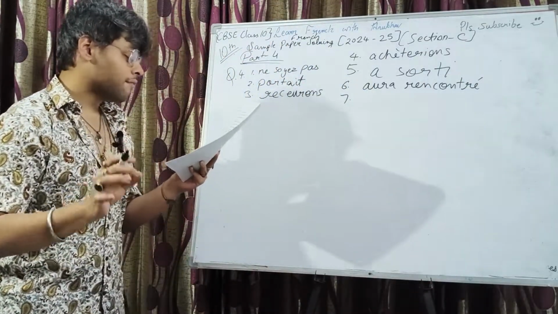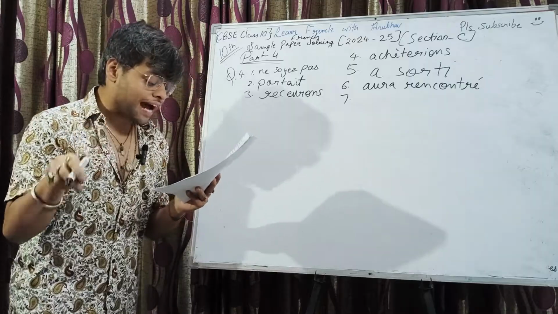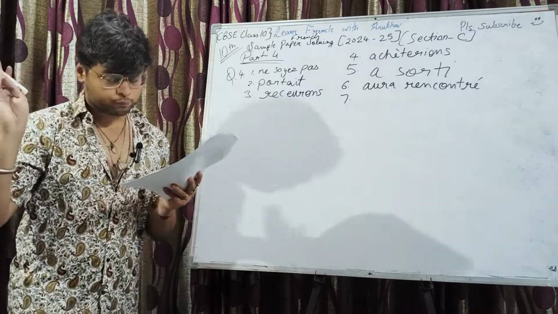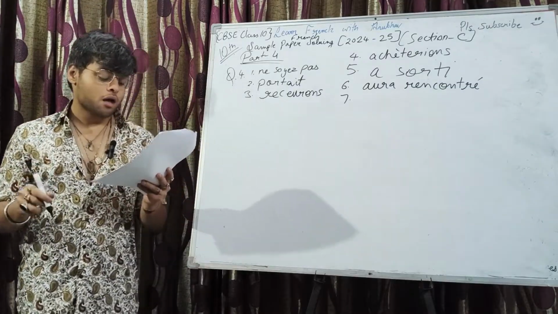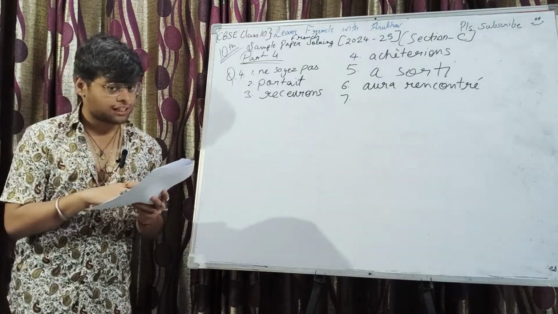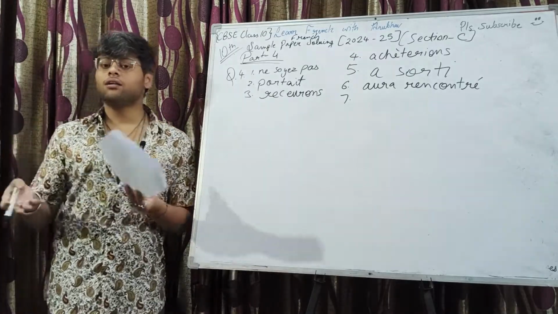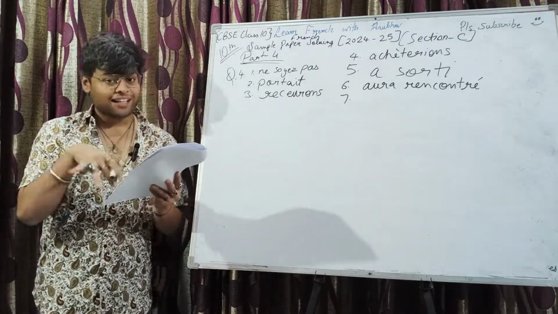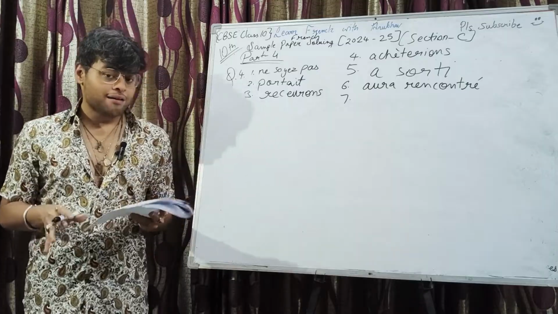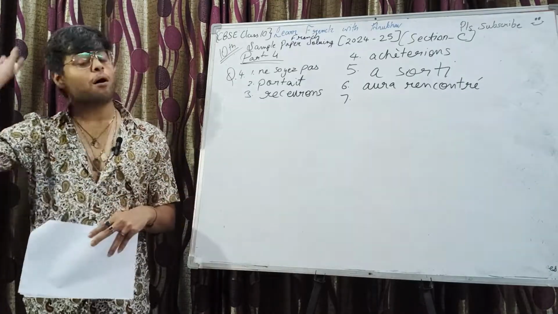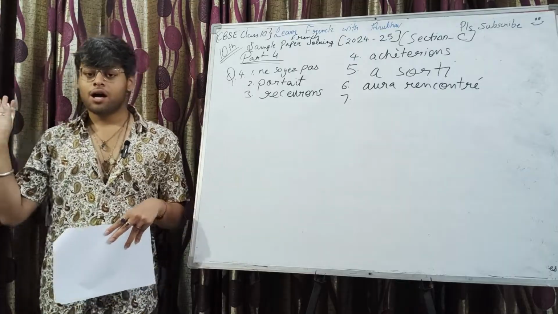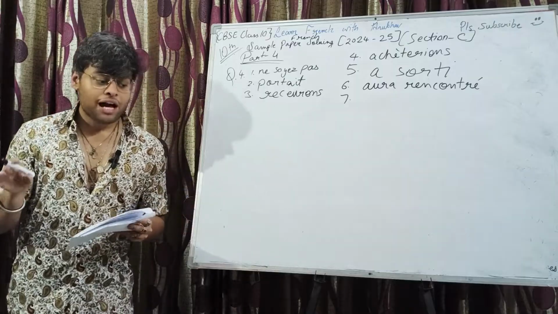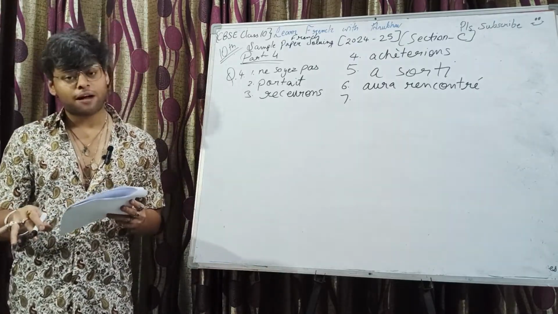Last one, 7. J'ai rendu le livre que j'ai emprunté le mois dernier. So I returned the book that I borrowed in the last month. So you see, we have passé composé on one side, and we don't really have an indicator like quand, aussitôt que, dès que, lorsque. We don't have it. But if we analyze it, I returned the book that I had borrowed last month. I had borrowed. This action took place before the other action in the past. And we know that for a preceding action in the past, we use plus-que-parfait.